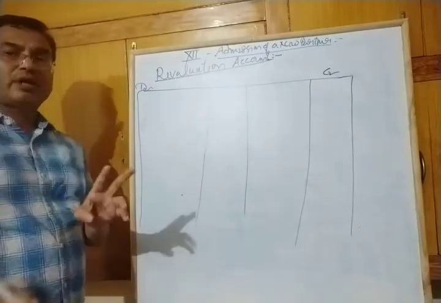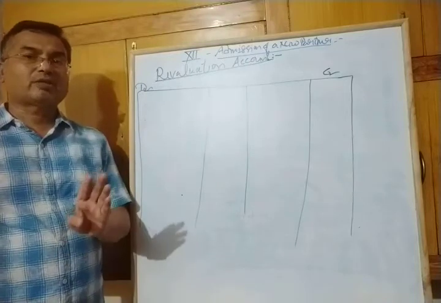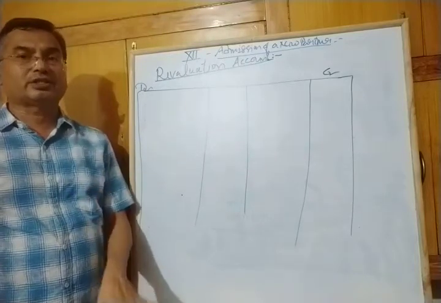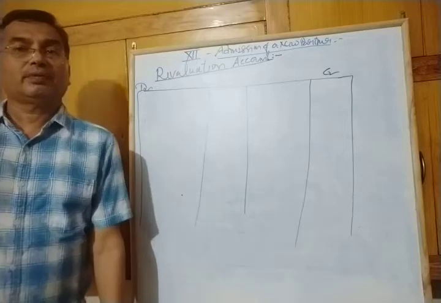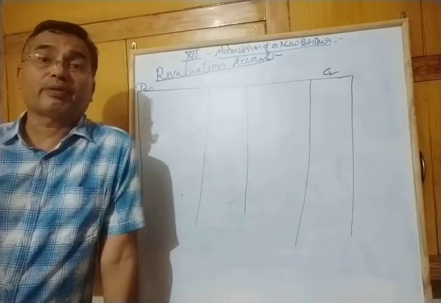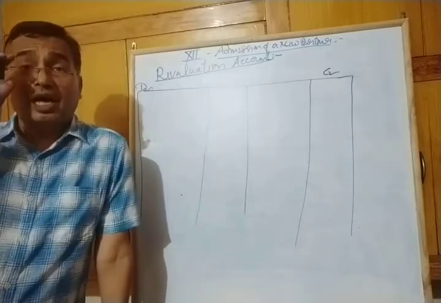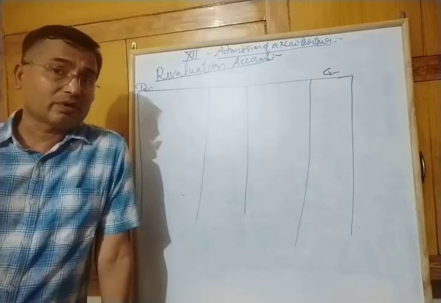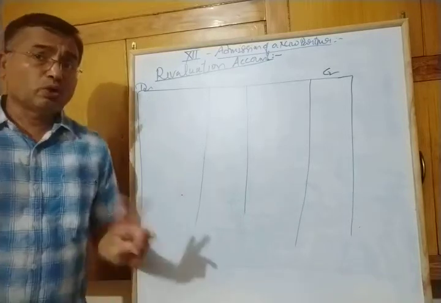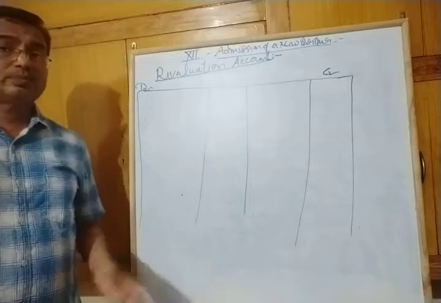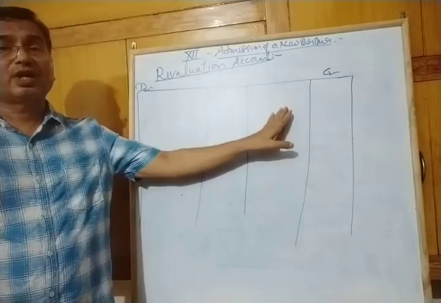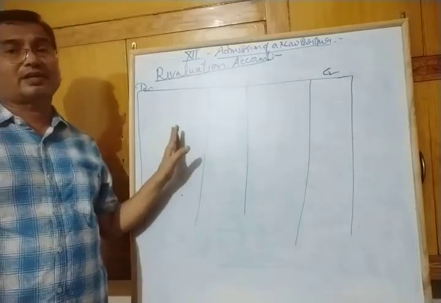In case of revaluation, assets will be increased or decreased. Suppose if asset increases, that is the profit for the business, and if asset decreases, this is the loss for the business. So you know, in the profit and loss, profits are shown in the credit side and losses are shown in the debit side.